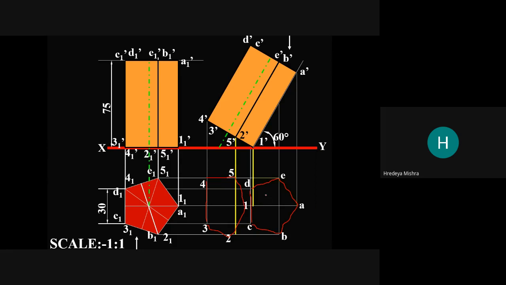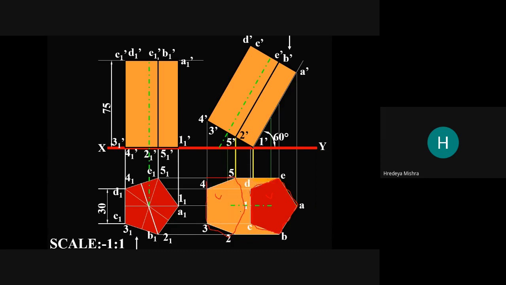So you get one base and the second base, means two ends, and join them. So you get these points and make the lines.